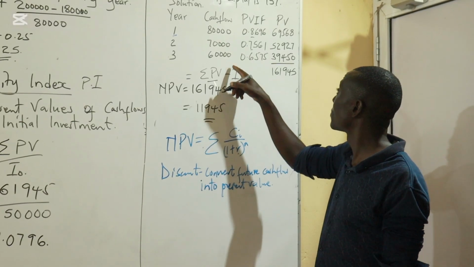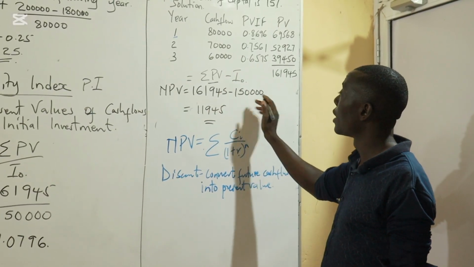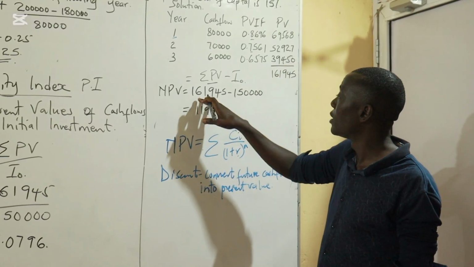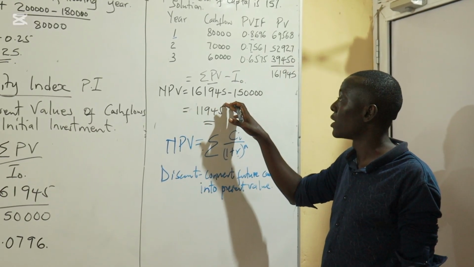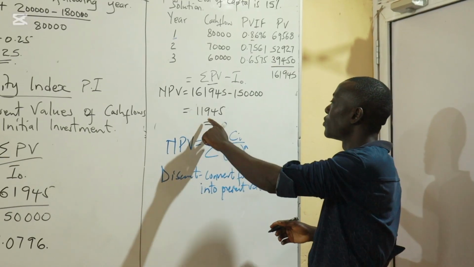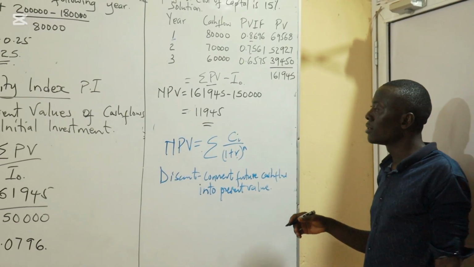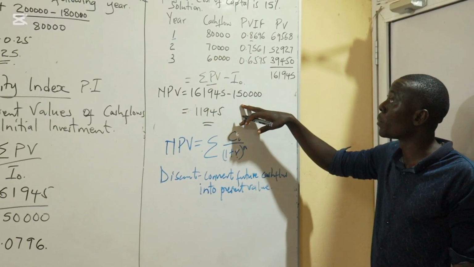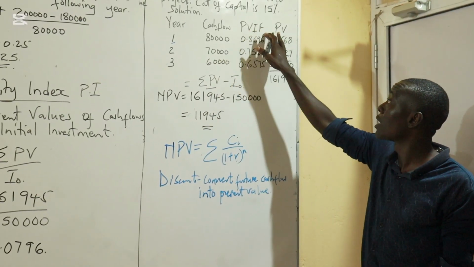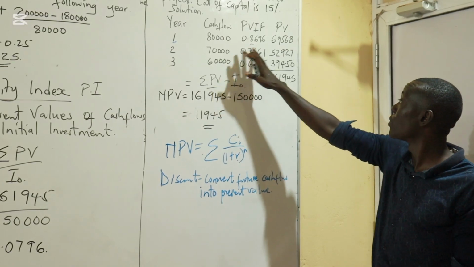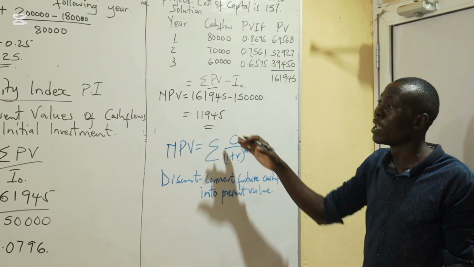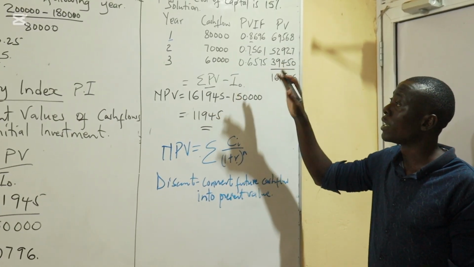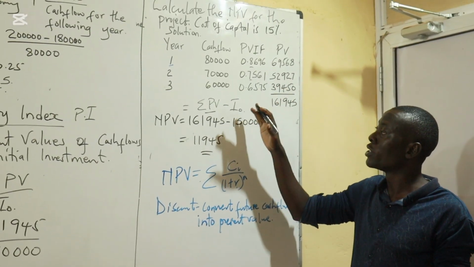Our initial investment in this project was 150,000, and the present values total 161,945, and therefore the NPV for this project will be 11,945. So if we are asked to calculate the NPV of a particular project, first of all we discount, then we multiply with the cash flows so that we are able to get the NPV, as I've demonstrated here.